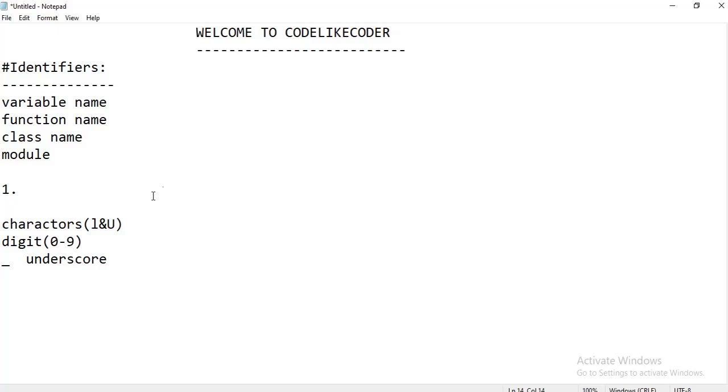Except for these, if we use any other category, like some special character, only underscore can be used. If we use anything else, we will get an error.